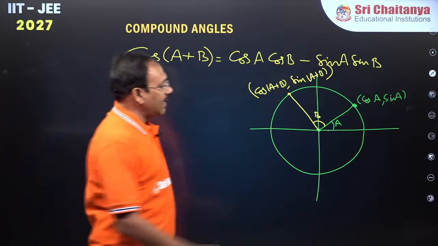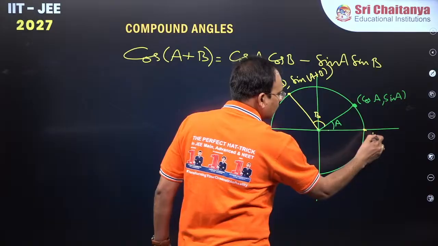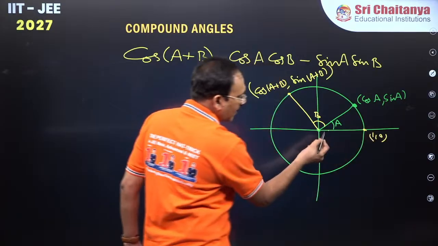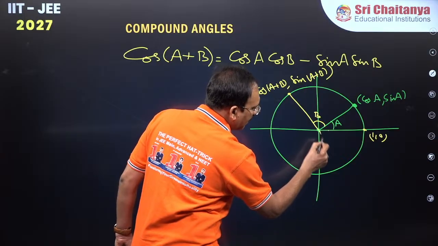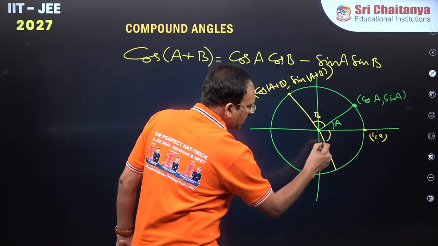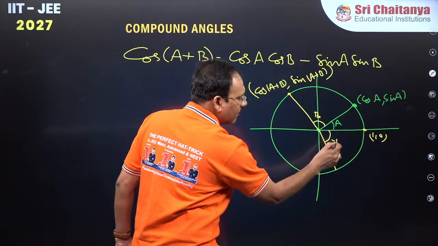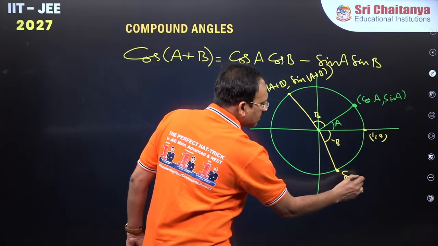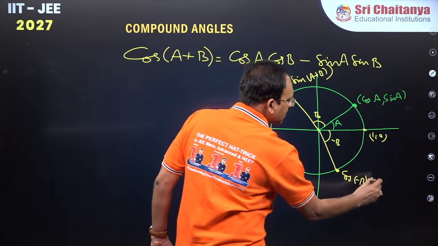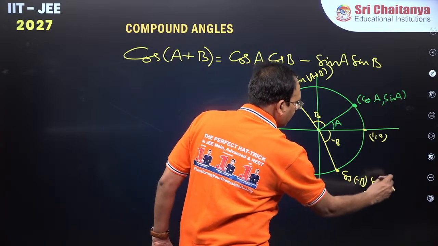Clear? The next point, of course, is 1 comma 0. From here, you just come down some B angle down. If you take B angle down, we call it minus B. This point will become cos of minus B comma sin of minus B.